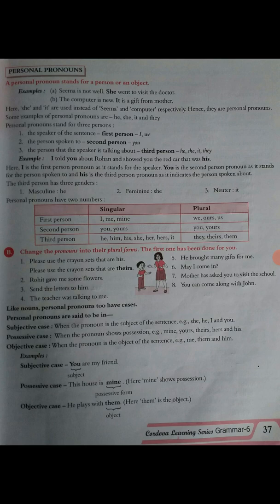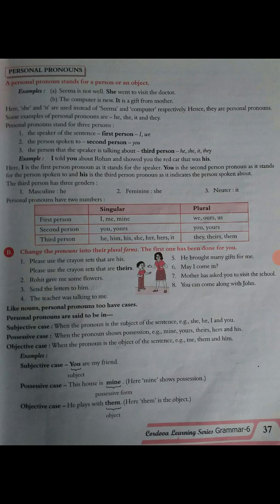First one, the speaker of the sentence. Okay, the speaker of the sentence, the first person: I and we. Then second number, the person spoken to, second person: you. And third number, the person that the speaker is talking about, third person: he, she, it, and they.